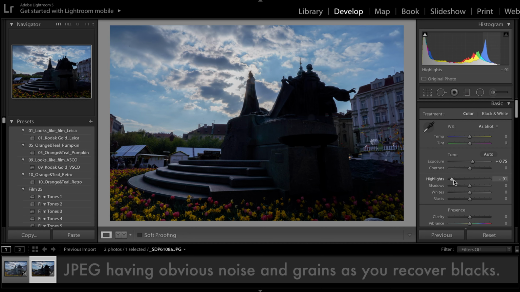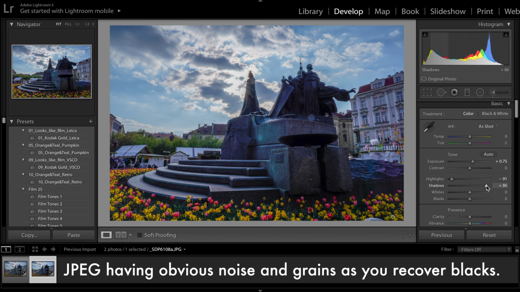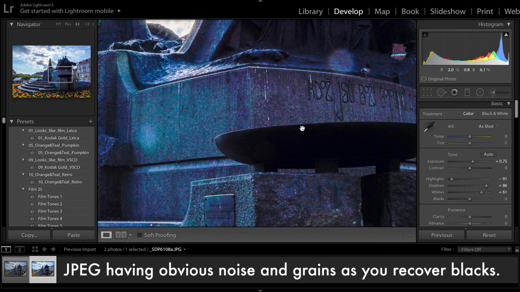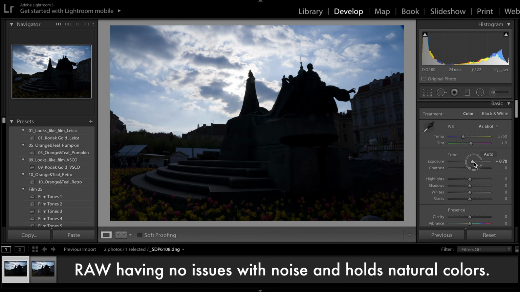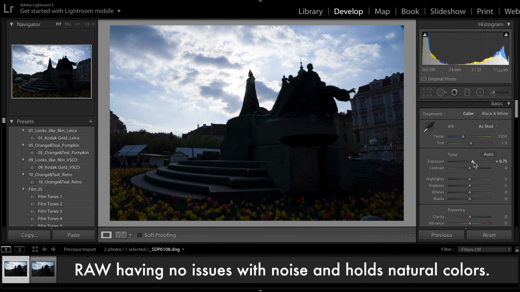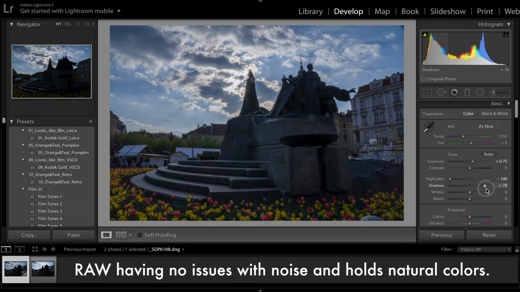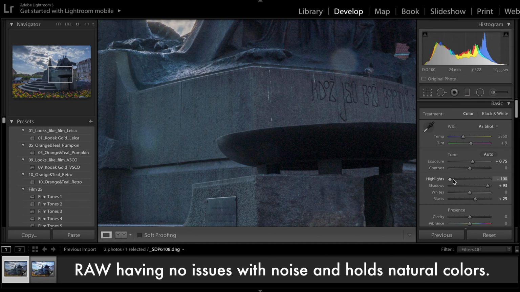Moving on to differences between both the formats in the photography context. When you process a JPEG, the challenge you may face is recovering the shadows or the blacks. A JPEG is straight out of the camera, so it has some kind of processing that is done by the camera itself. When you try to recover the shadows or the blacks, you will find some grain, noise and pixelation because obviously the JPEG is holding very little information. This is where the RAW comes in very handy. RAW has so much data in it, so when you try to recover your blacks or your shadows, there is no problem, it is lossless, of course to a certain extent. So that's where RAW is a clear winner.